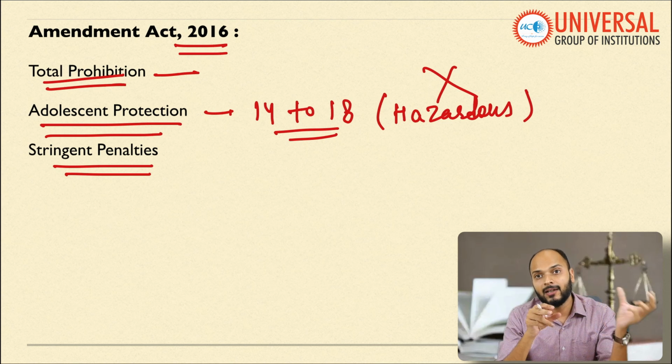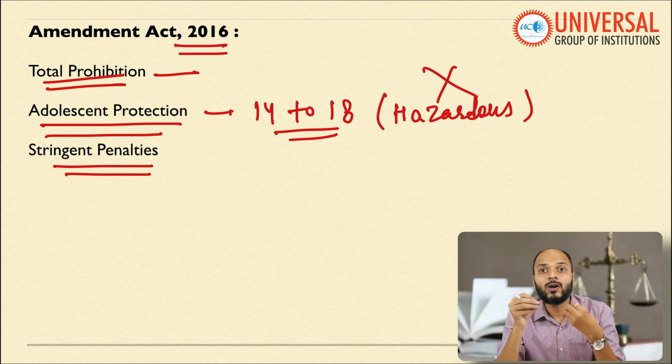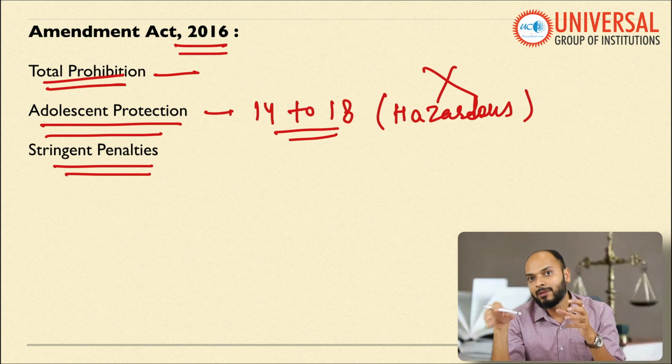For example, in the earlier act, the penalties were from 3 months to 1 year. The Act of 2016 makes it more stringent. It says the jail term will be from 6 months to 2 years. So the Act of 1986 was amended comprehensively in the year 2016. There is not much to remember about this particular topic. Just remember that child labor is prohibited under Article 24. In order to enforce Article 24, Parliament of India has passed a law twice, the law of 1986 and the Amendment Act of 2016.